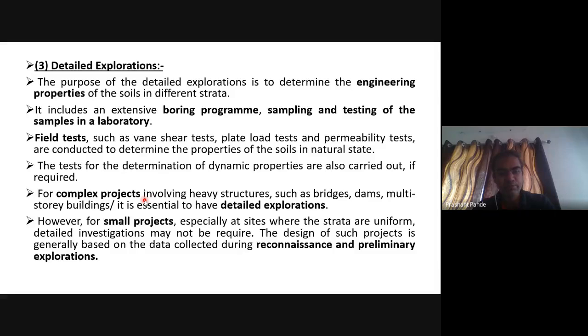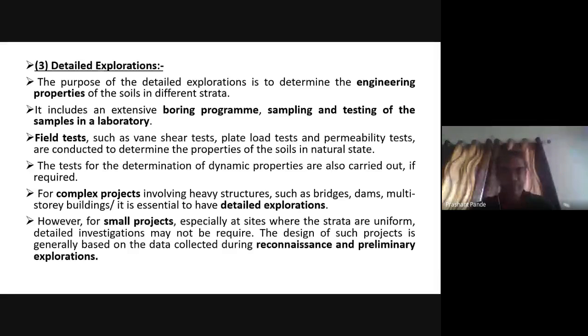Then for complex projects, with heavy structures, bridges, dams, multi-storied buildings, it is essential to have detailed exploration. However, for small projects, detailed exploration may not be needed beyond reconnaissance and preliminary investigation.